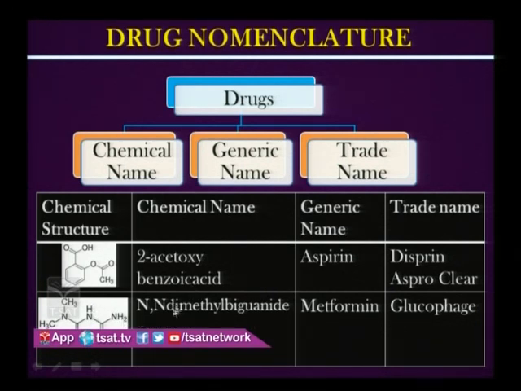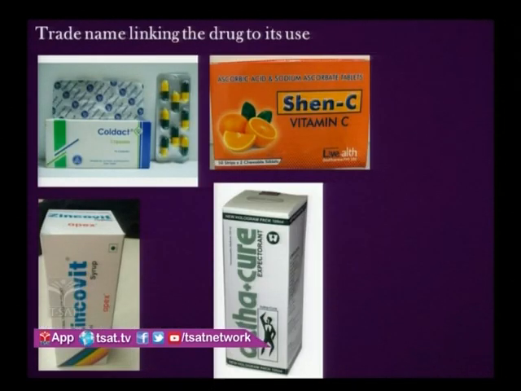So this is the chemical name of this compound, and the generic name is given as metformin, and it is available in the market with the name Glucophage. Often these trade names are short and unique, easy to remember, and often they link the drug name to its intended use.